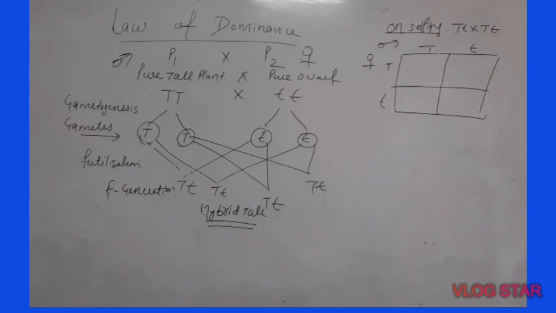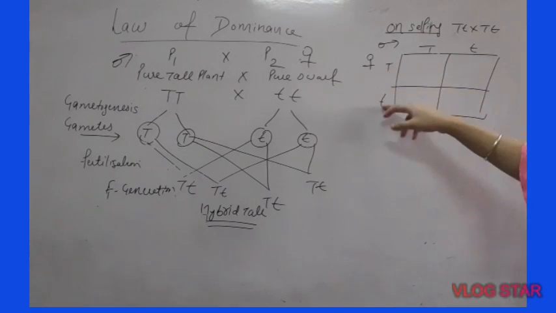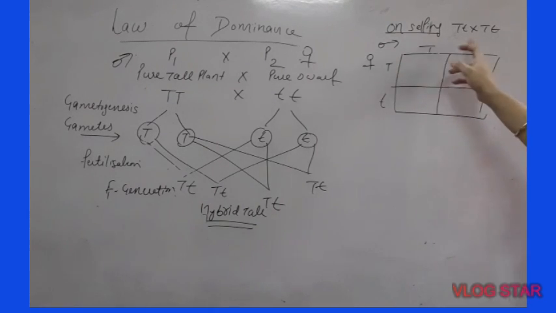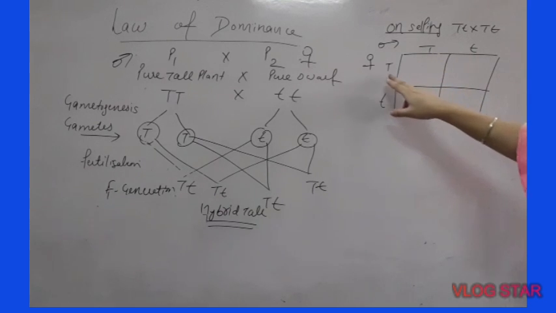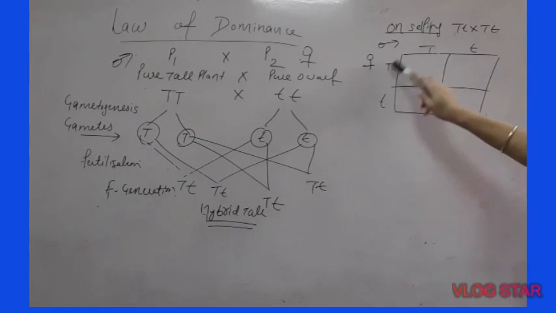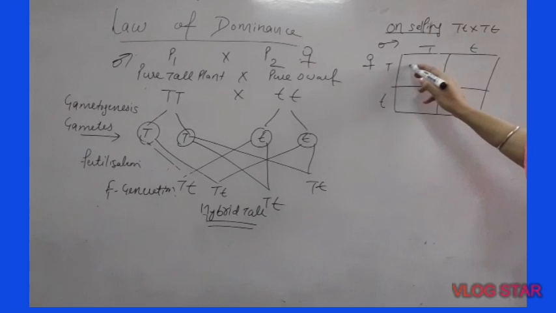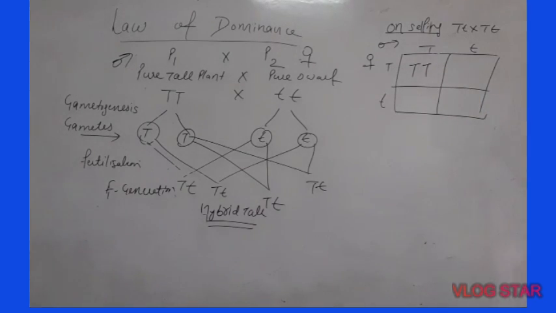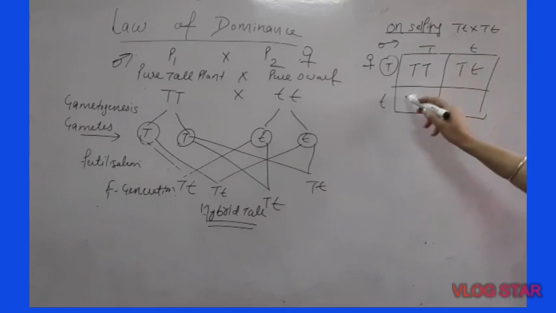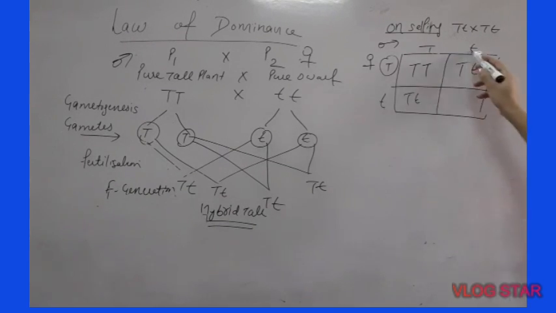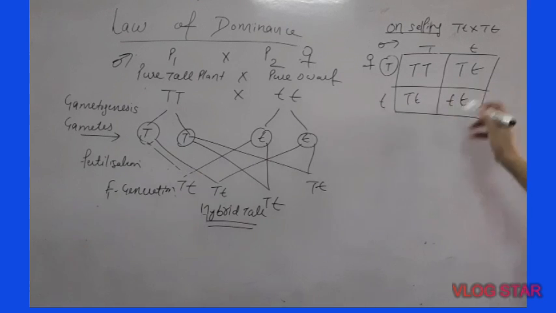Now fertilization is random, so you will fuse these two female gametes with male gametes respectively one by one. Let us first fuse this male gamete with this female gamete. These are female, I have put sign of female. This female gamete with this male gamete, what would be the genotype? This. And if this gets fused with this male gamete, then this. Now if this female gamete gets fused and if this gets fused, so this is the entire